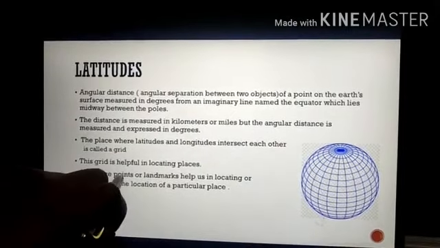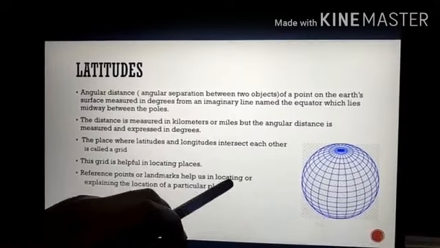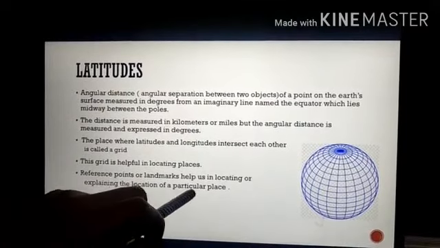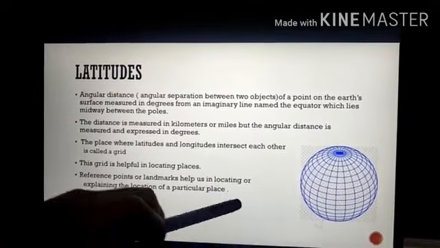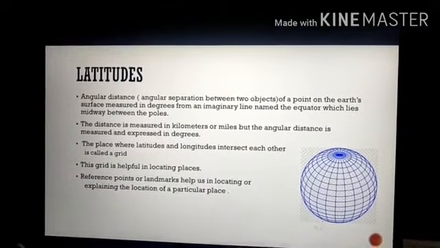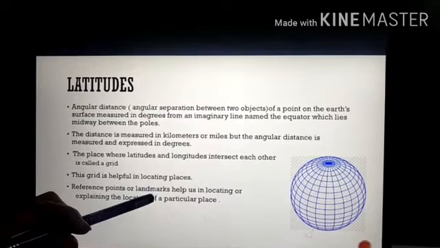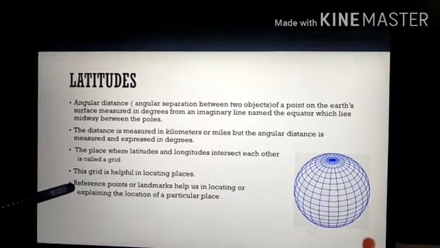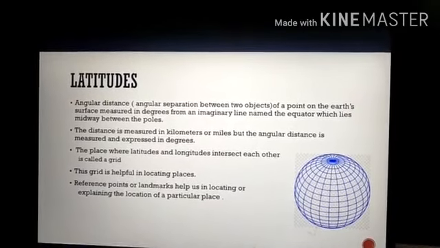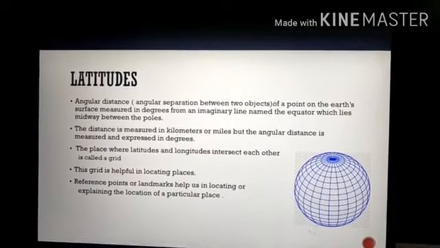Now, reference points or landmarks help us in locating or explaining the location of a particular place. In social science, they don't use the word landmarks. Instead of landmarks, they use the word reference points. Now, what does this reference point mean?